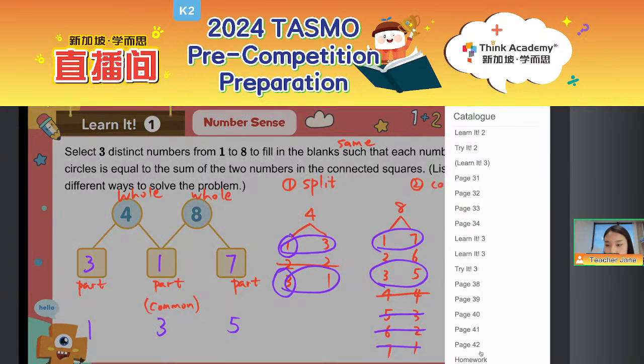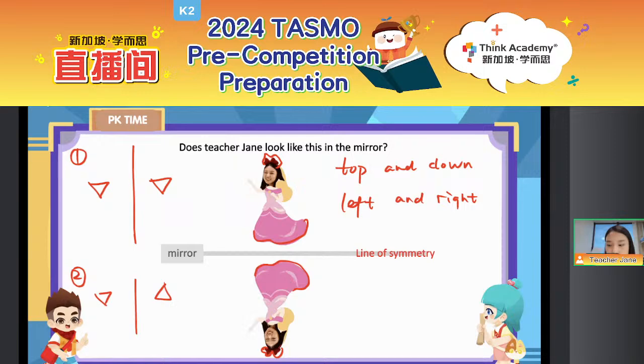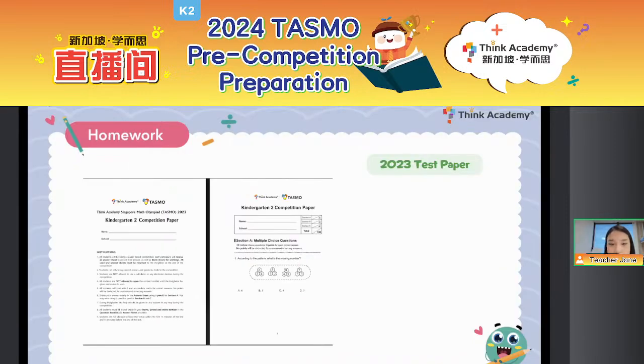Okay, so everyone, let's do a quick review about what we have learned today. Okay, before that, let me tell you what is the homework. As for today's homework after the class, I will give you the 2023 TASMO real test paper. Today we discussed about the sample paper, right? So after the class, I will give you the real test paper and then make sure you do it after the class. Try your best, okay? And if you have any questions, you can let your parents message Teacher Jane.